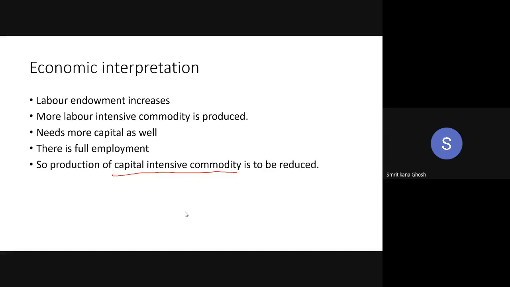So what is the HO theorem saying? At the end of the day, if you are a labor abundant country, you should export and produce more labor intensive commodity. So this is what you are doing. Your labor endowment has increased. So that means obviously you are now a labor abundant country. Relatively, you are more labor abundant now. So in that case, you are trying to produce more labor intensive commodity. So everything is very good with the HO model. Oh, okay, now I got it.